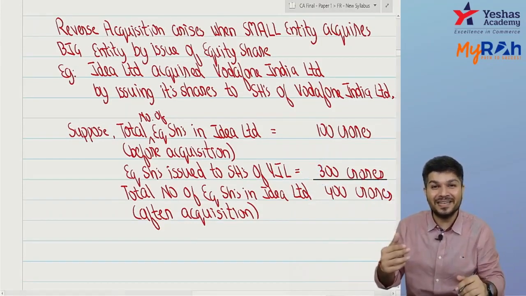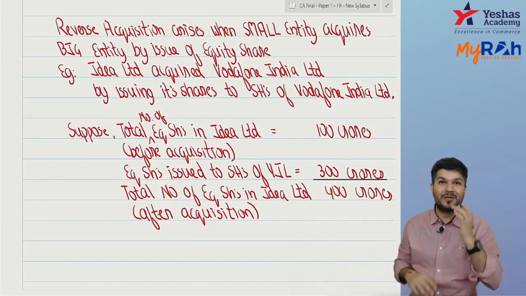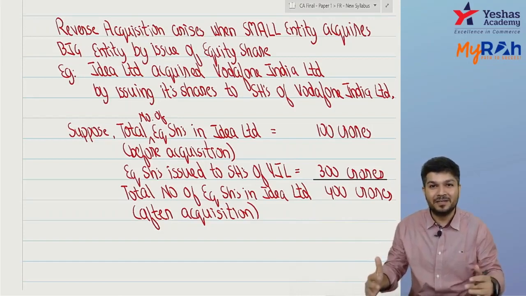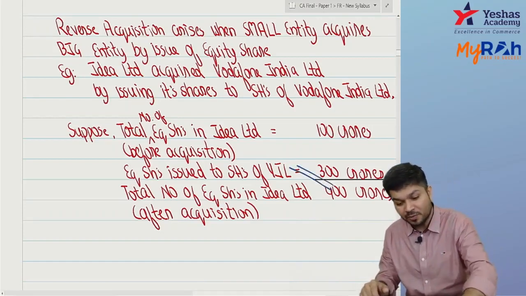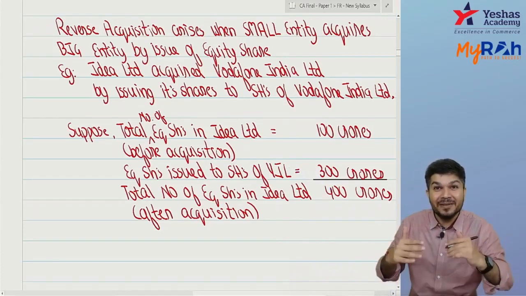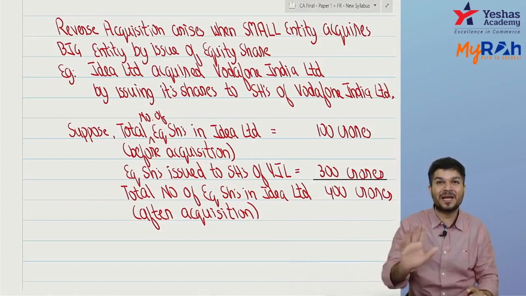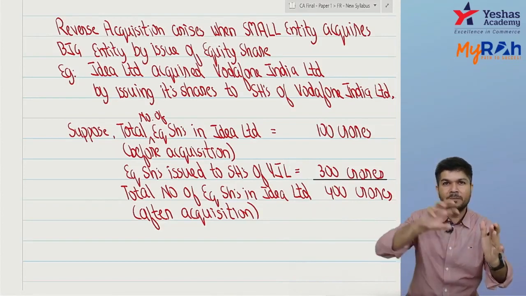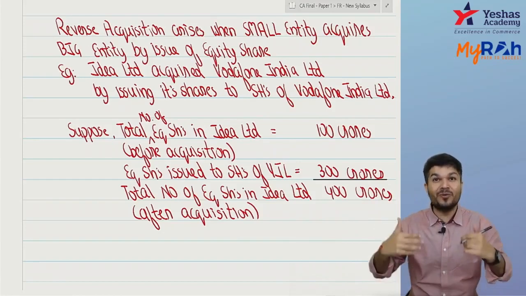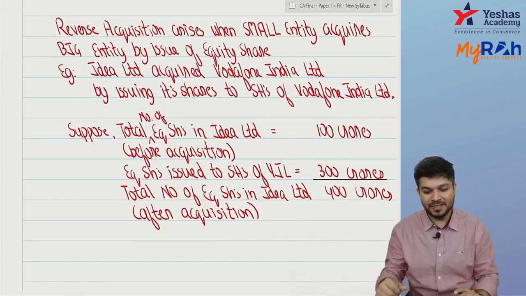So can I say indirectly, the shareholders of Vodafone India Limited hold the majority in Idea now? On paper, it's Idea taking over Vodafone India, but in reality, Vodafone India shareholders have the majority in Idea, and they will be able to have control over Idea Limited. This is called a reverse acquisition. On paper, it appears Idea acquired Vodafone India, but actually, the shareholders of Vodafone India got control over Idea. Did you get it?